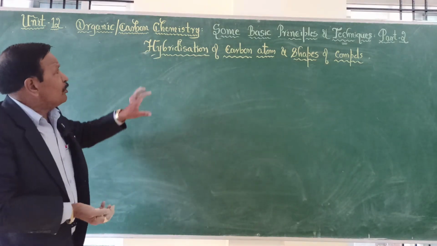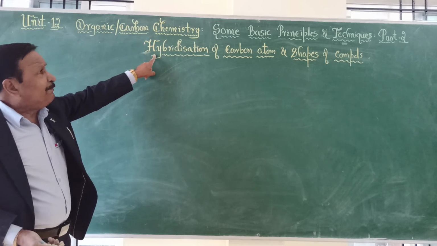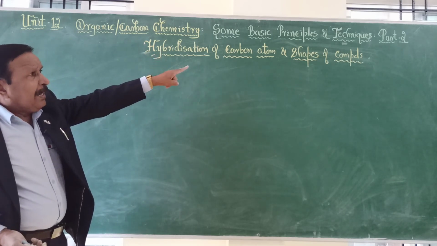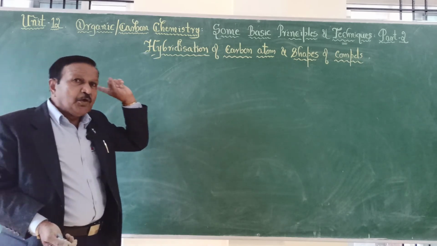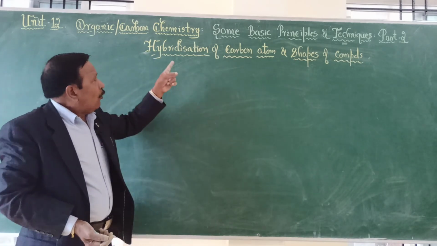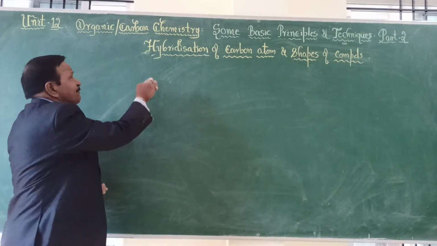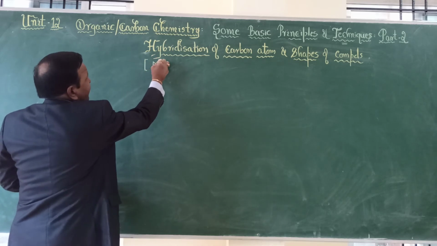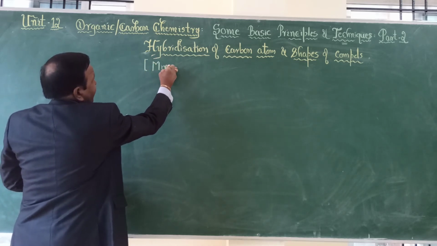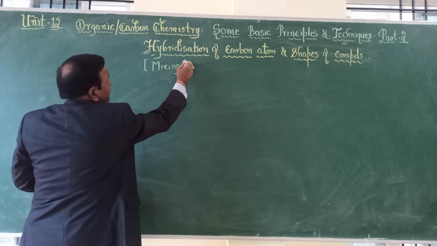And now we are going to study another basic principle of organic chemistry, that is hybridization of carbon atom, and what type of shapes we get for the compound because of those hybridizations. What is the meaning of hybridization? First of all, very simple. Hybridization is nothing but mixing.